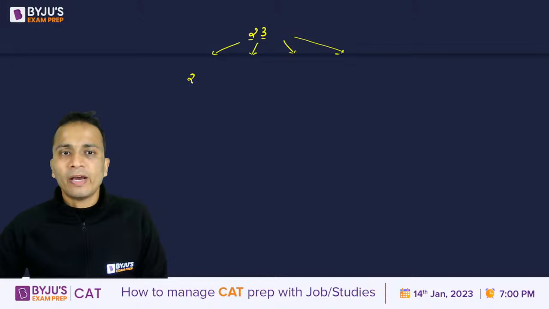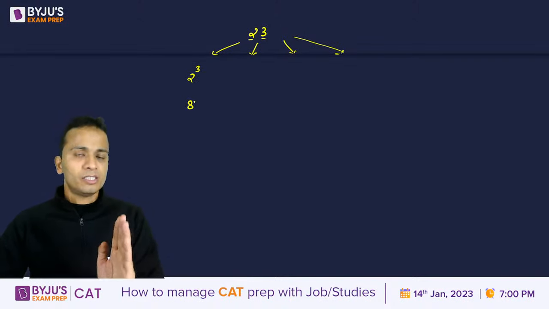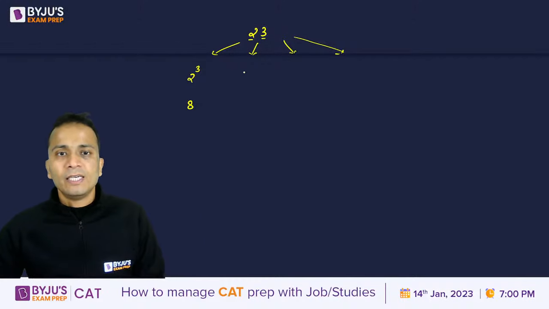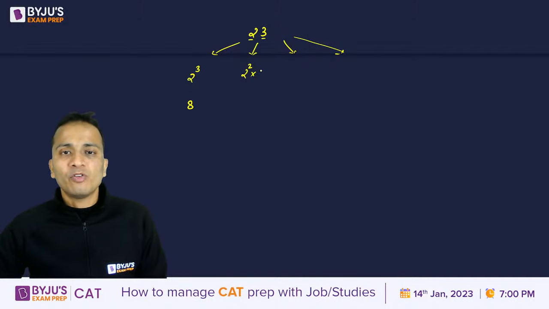So first of all, I'll write the cube of 2, that is 8. Okay, starting from the left hand side. Then calculate the square of the tens digit, that is 2 square, multiplied with the units digit, and multiply this entire result by 3.